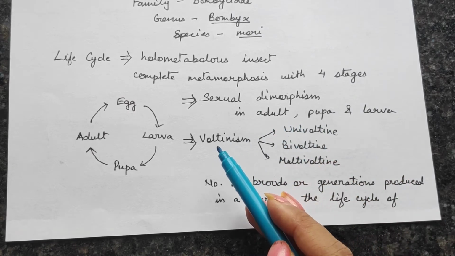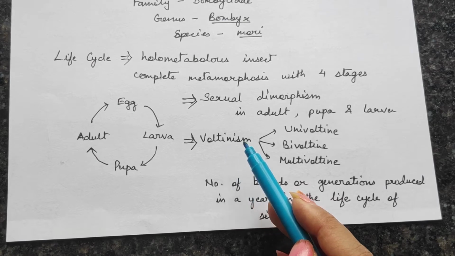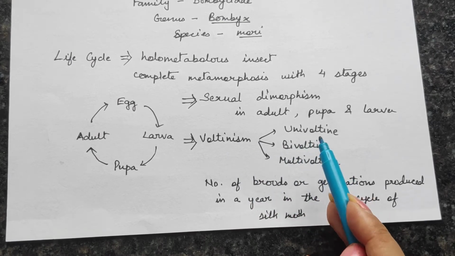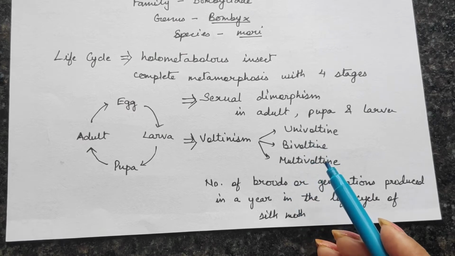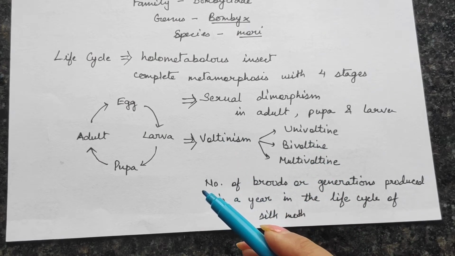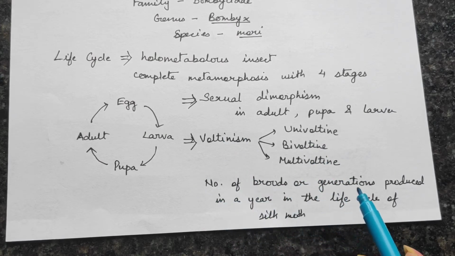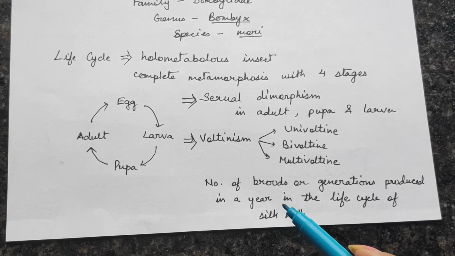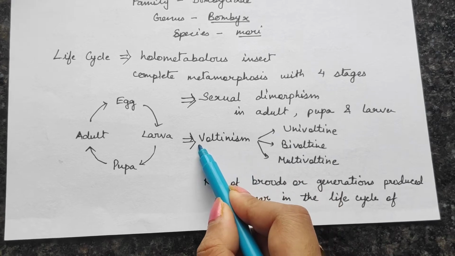The voltinism of silk moth can be univoltine, bivoltine or multivoltine. What does this mean? Voltinism depends upon the number of broods or generations produced in a year in the life cycle of the silk moth. That is called voltinism.